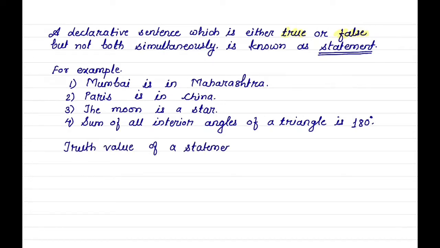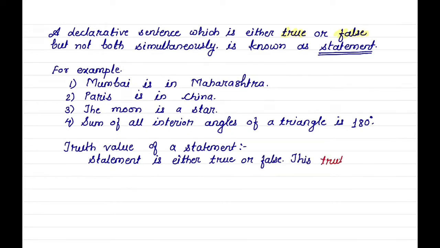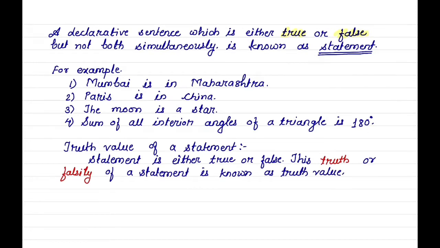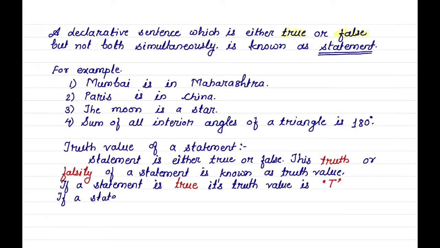Truth value of the statement. In the definition of statement, we have seen a statement is true or false. It is known as truth value of the statement. This truth or falsity of a statement is known as truth value of a statement. If a statement is true, then its truth value is T, capital T. If the statement is false, its truth value is F, capital F.